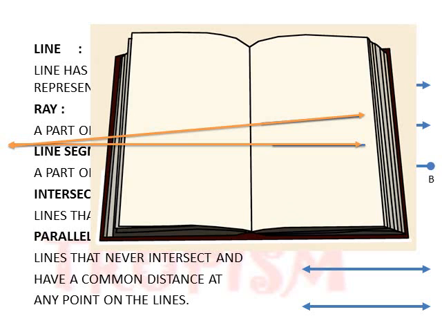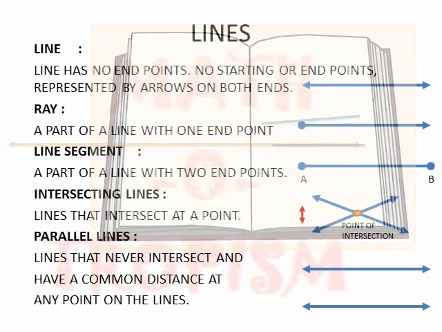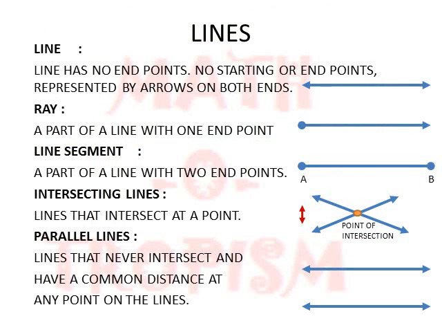But if the distance is going to remain the same all throughout, then those kinds of lines are parallel lines. And to find that common distance, you need to drop a perpendicular from any point on one line to the other. This distance will be the shortest distance between the lines and it will be maintained throughout.